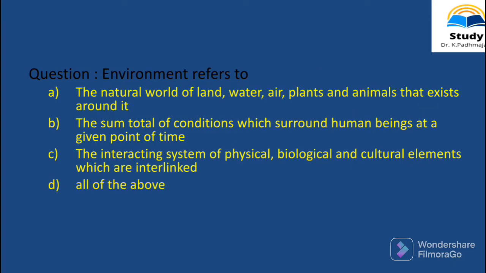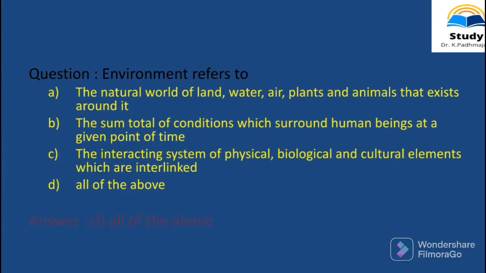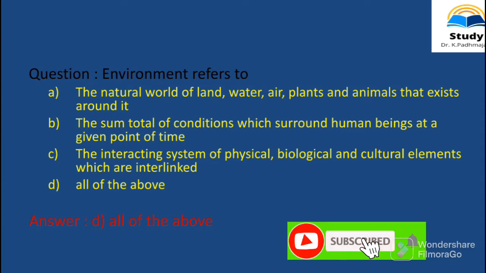Environment refers to the natural world of land, water, air, plants and animals that exist around it. The sum total of conditions which surround human beings at a given point of time. The interacting system of physical, biological and cultural elements which are interlinked. All of the above. The correct answer to this question is all of the above.